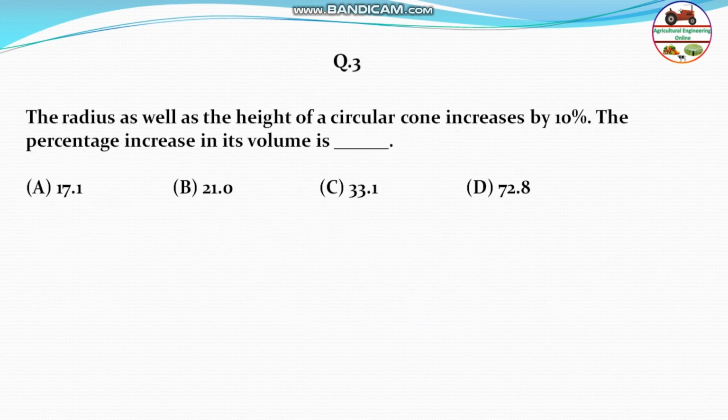Next question: the radius as well as the height of the circular cone increases by 10%. The percentage increase in its volume is dash. So this is a very arithmetic type problem. Very simple. If you have a cone, the volume of the cone we know. Having h as the height and r as the radius, the volume will be equal to 1 by 3 pi r square h.